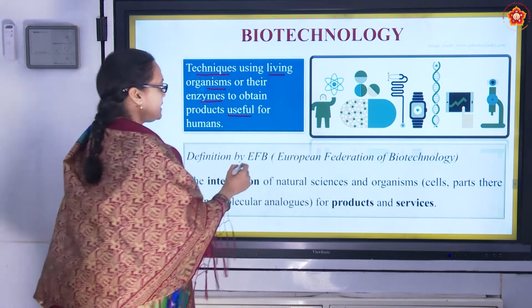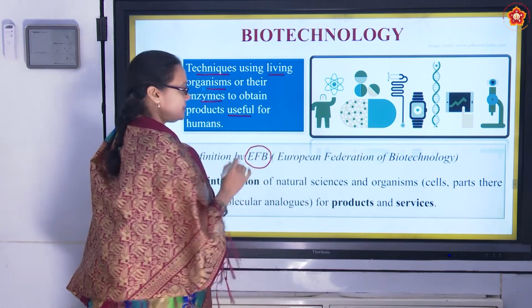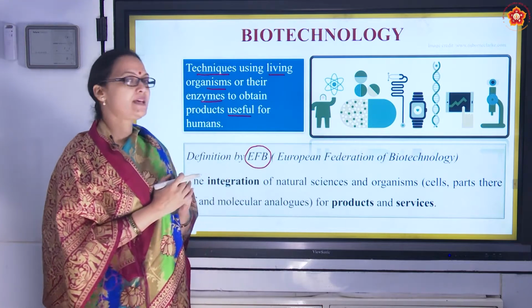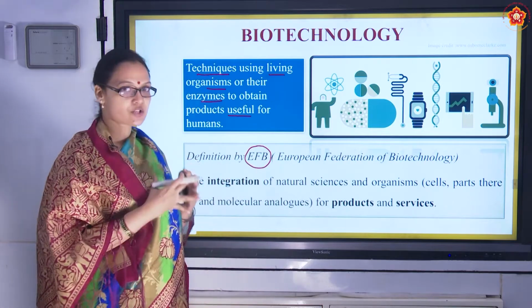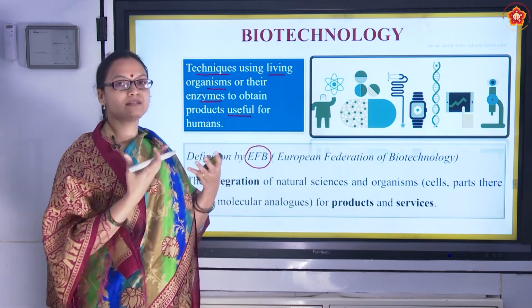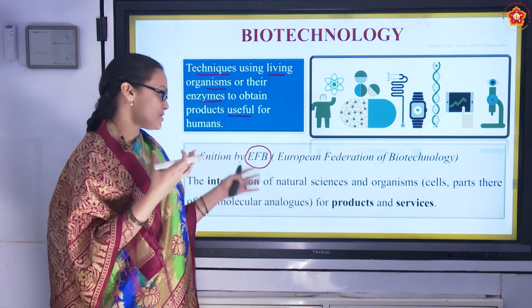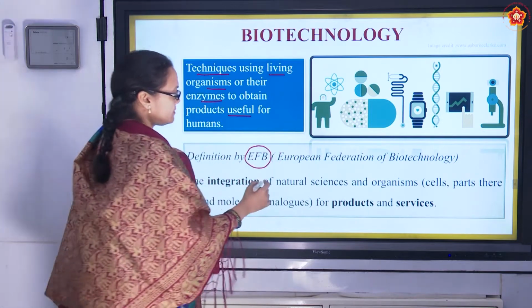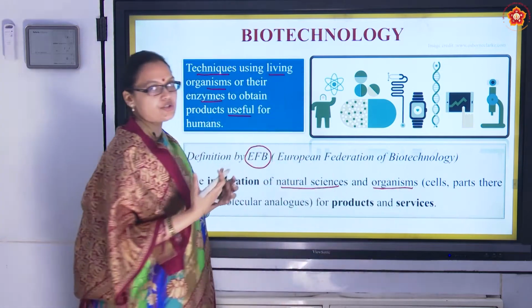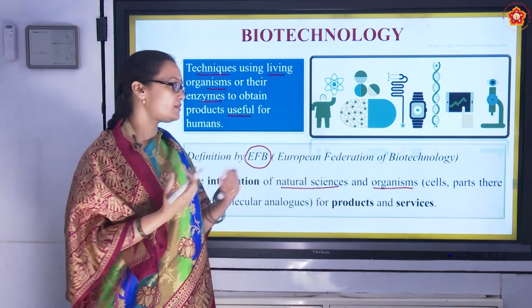Definition given by EFB, European Federation of Biotechnology. According to EFB, the definition is it is integration of natural science and organisms. Integration is they collaborated. They got the natural science and the organisms together. The techniques of natural science and organisms are got together. So organisms, what organisms?